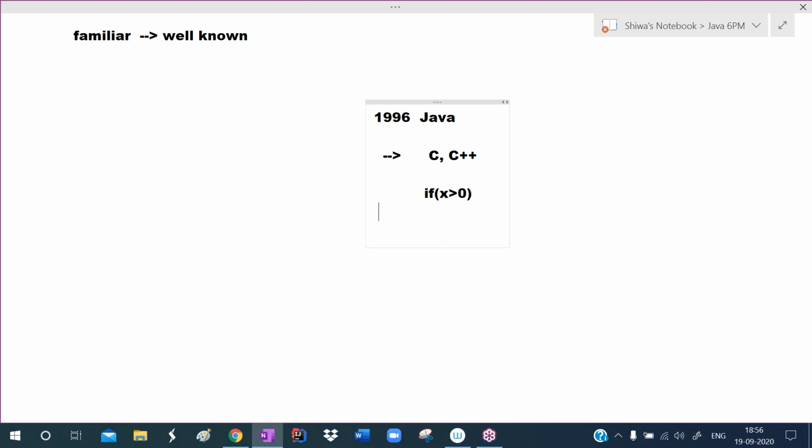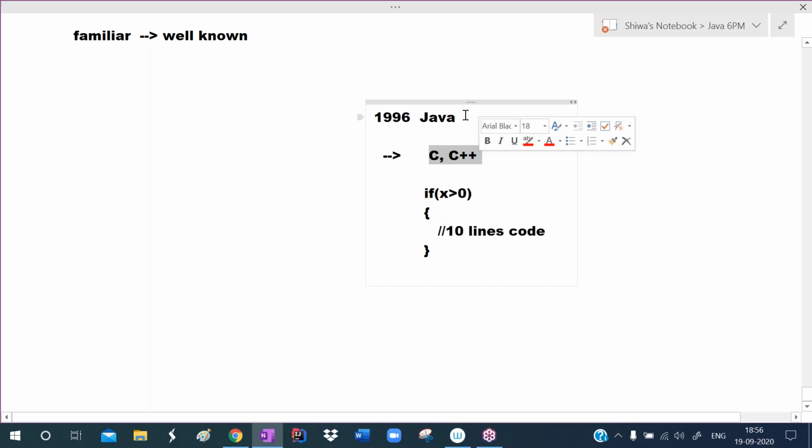Here we are writing the condition. This is the starting point of if, this is the ending point of if. If x is greater than 0, if x is a positive number, I want to execute some code, for example, 10 lines of code. So in the C language, for the if control structure we write if, then the condition, starting curly brace, ending curly brace. In C++ also we write if, condition, starting curly brace, ending curly brace. Similarly, in Java also we write like this only. So the syntaxes of C and C++ are taken in Java.